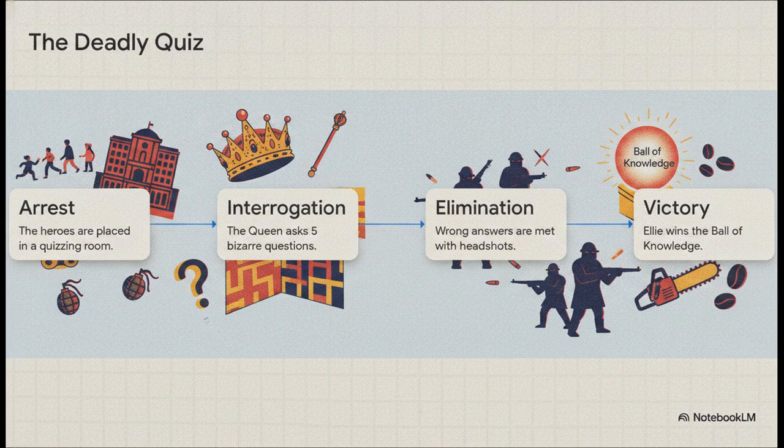If you get a question wrong, a guard immediately shoots you in the head. The questions themselves are completely absurd. Things like how to check if a watermelon is good or how to substitute milk for cereal. The winning solutions are just as unhinged. For instance, Ellie wins the ultimate prize, the ball of knowledge, by correctly answering that if you don't have sugar for your coffee, the absolute best substitute is a Husqvarna gas-powered chainsaw.